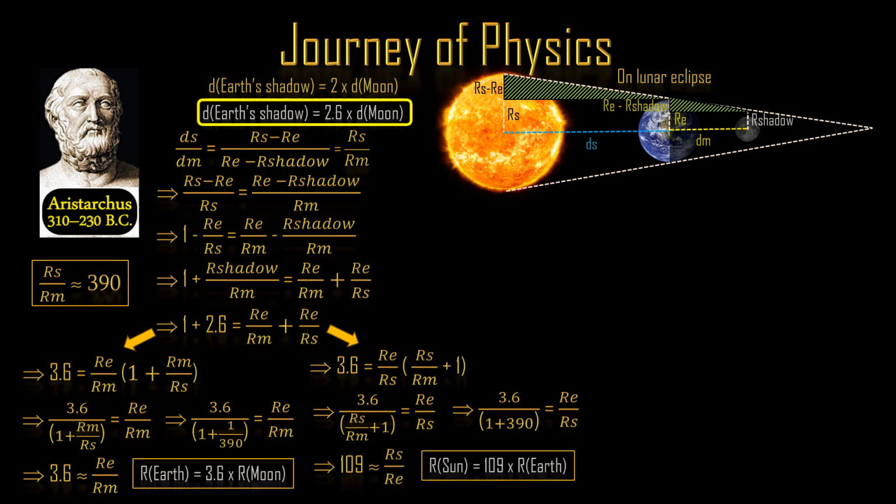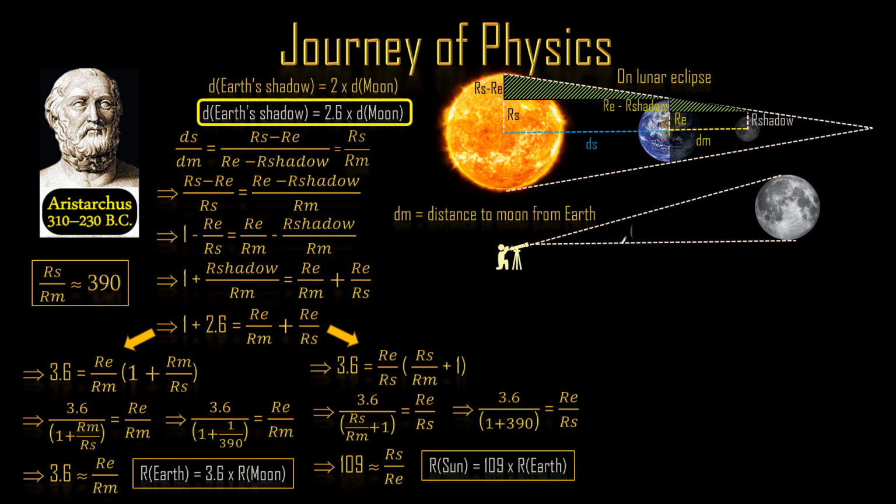Aristarchus gave measurements to find the distance to the Moon from Earth based on full moon observations. He said the angle formed between the two lines from an observer on the Earth that connect to the full diameter of the Moon, capital DM, the distance of small dm, can be measured. The modern-day value is 0.519 degrees.